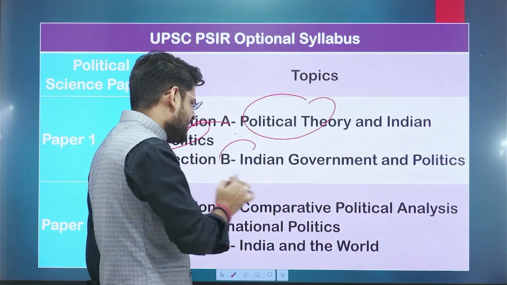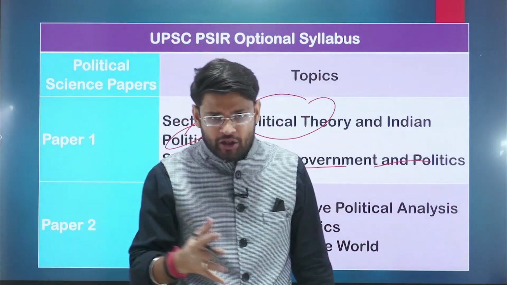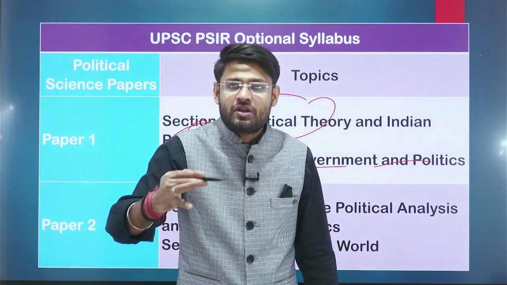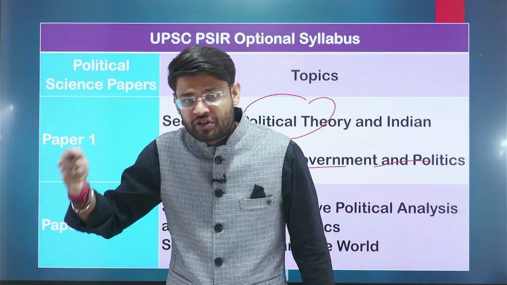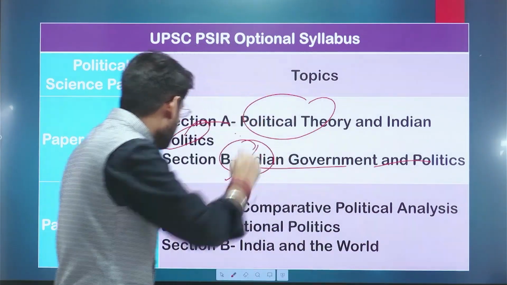And in paper B, we talk about the Indian government and its politics: how we got independence, what the ideologies were at the time of independence, what grassroots democracy is, how the Panchayati Raj system works, and what the main functions of the government organizations are, right? We will complete all these important things in paper B.